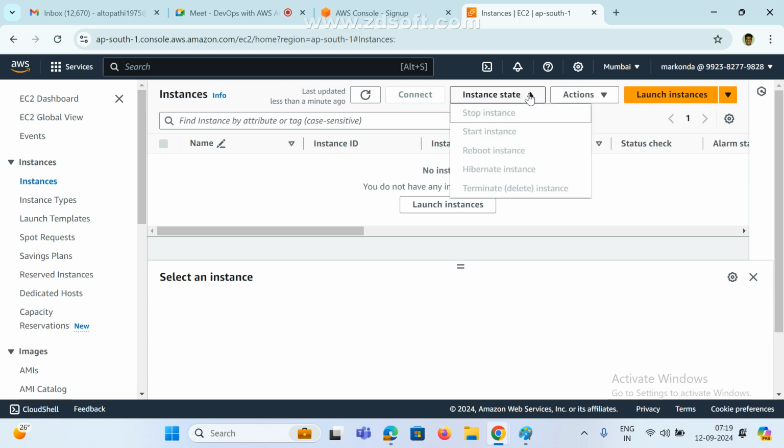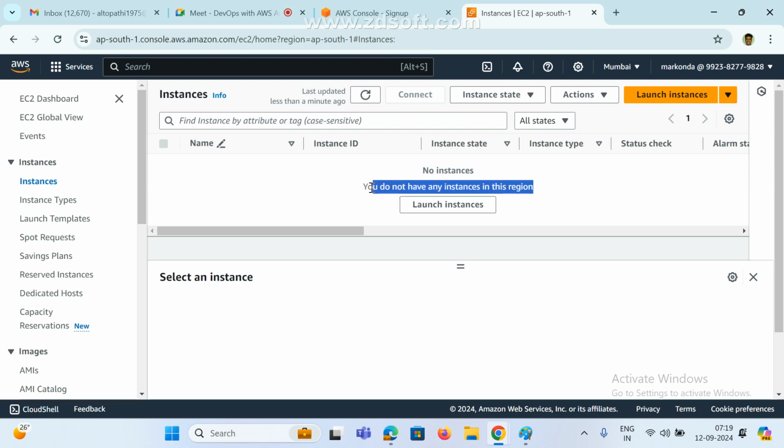Instance type, what type you want, all are disabled. Now these are the actions. Now there is one button, launch instances, or we can click here also. No instances as of now. You do not have any instances in this region. Right now I don't have any instances in this region.